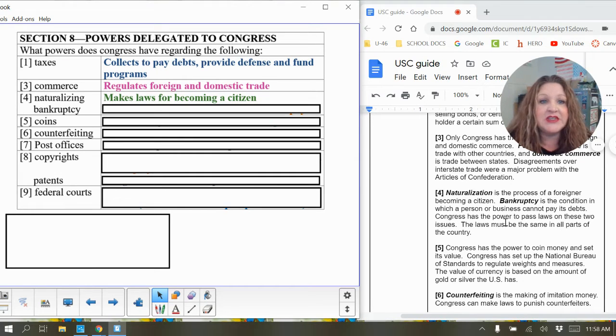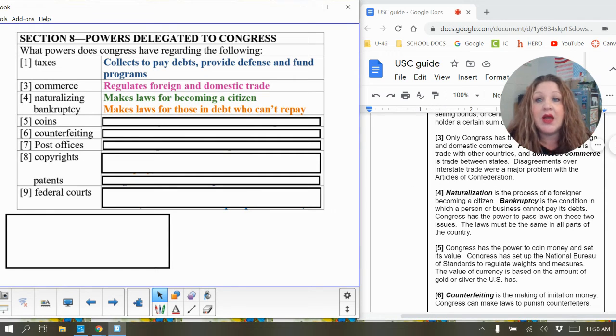And then bankruptcy, it talks about when a person cannot pay their debts. And so Congress makes the laws for those in debt who cannot repay that debt. And there are tons of different types of bankruptcy. It depends on if it's for a private business or if it's for a personal bankruptcy, that they are not able to pay back those loans that they have.